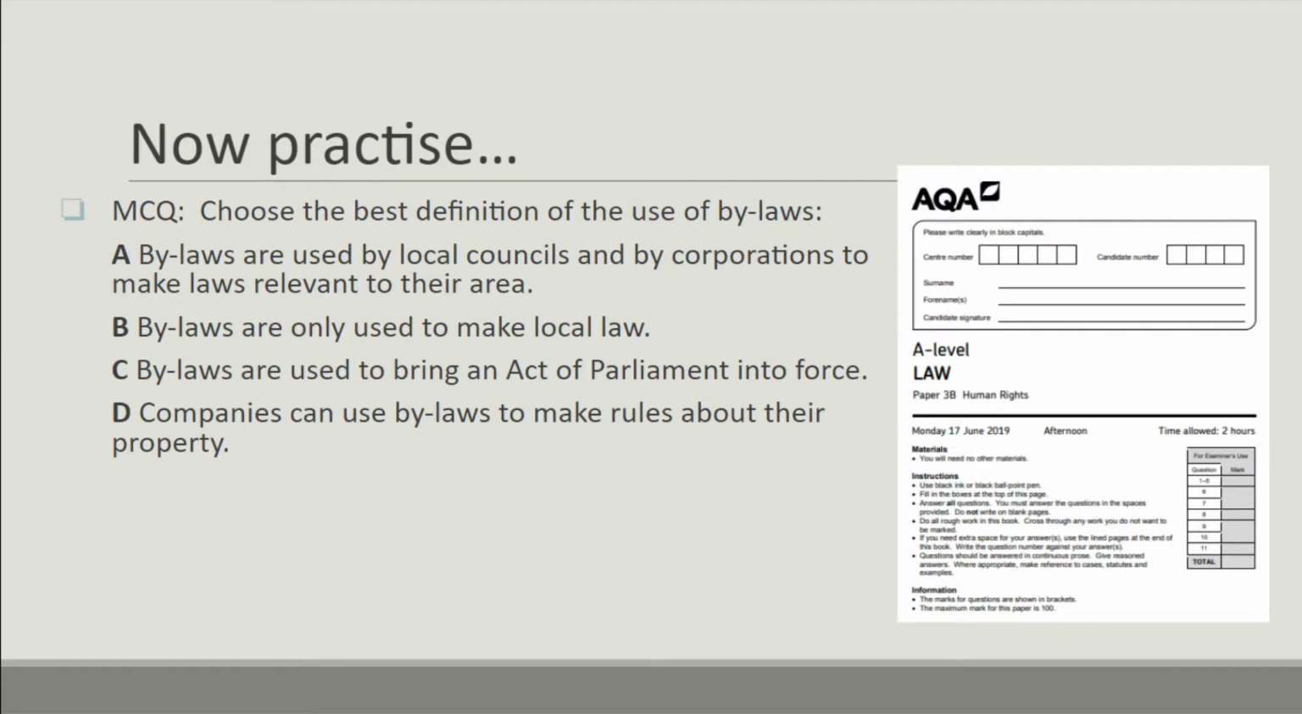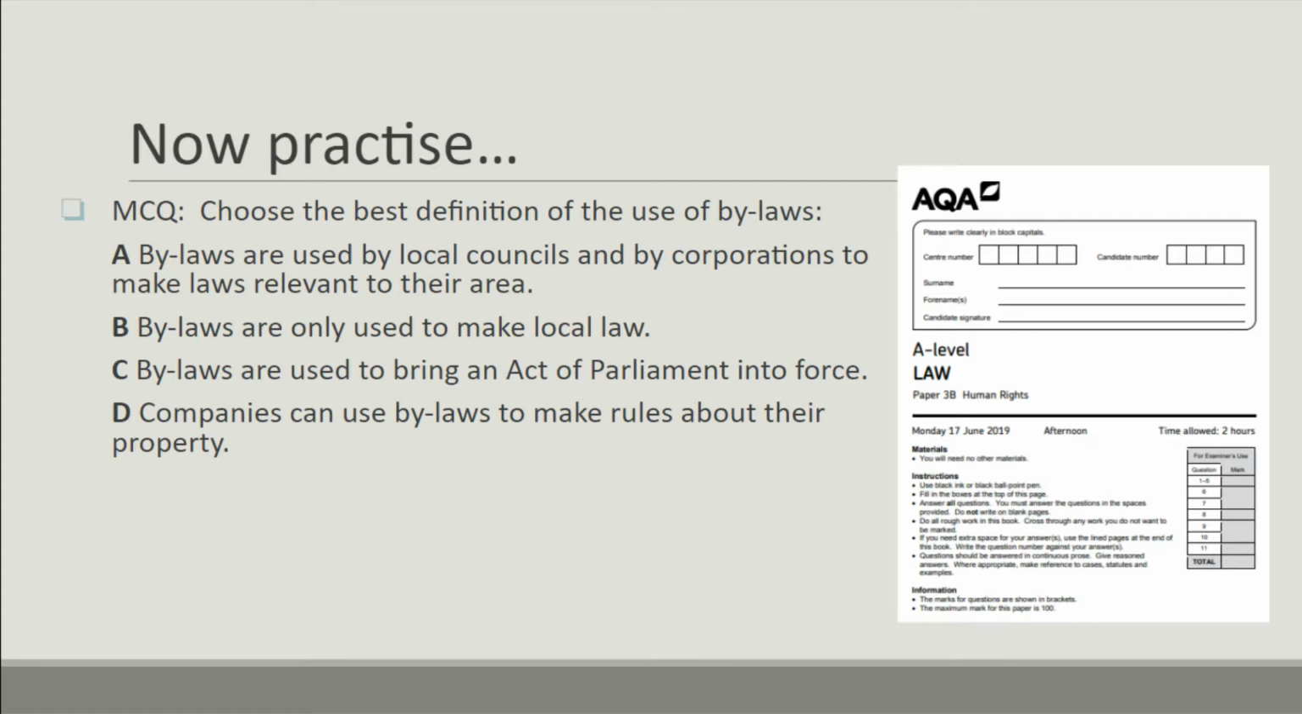So bylaws are used by local councils and by corporations to make laws relevant to their area. We know that that is true, so let's look at the others. Bylaws are only used to make local law. Well, we know they are used to make local law, but we also know that they're used by corporations in relation to their affairs, like the railways and the National Trust. Bylaws are used to bring an Act of Parliament into force. Well, that's not true. That's a statutory instrument, which we'll look at in another video. And companies can use bylaws to make rules about their property. We know that's true, but the best definition is A, because it deals with both the local councils and the corporations.